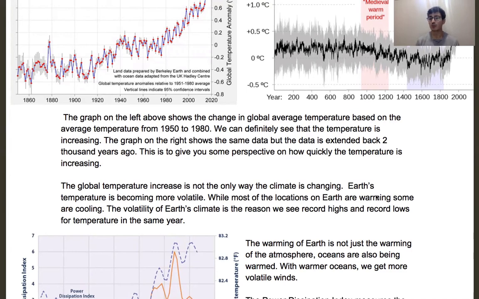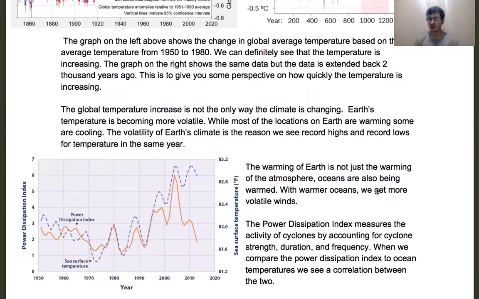That's because of all the pollution we're putting in the atmosphere, all the greenhouse gases, and all the other effects we're having, which cause not only warm spots, but cold spots. So there's a lot of volatility in Earth's temperature, which is the one thing that humans don't like. For any species, really, we want a consistent temperature so that we can live consistently throughout the year. So having that volatility is also a scary part of climate change. And this volatility kind of comes with oceans warming.